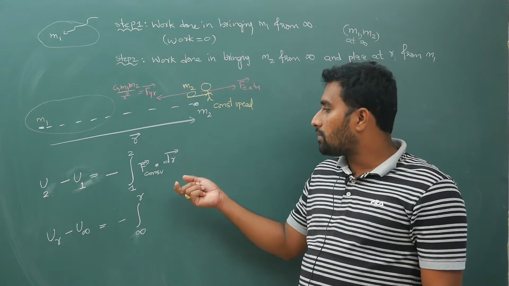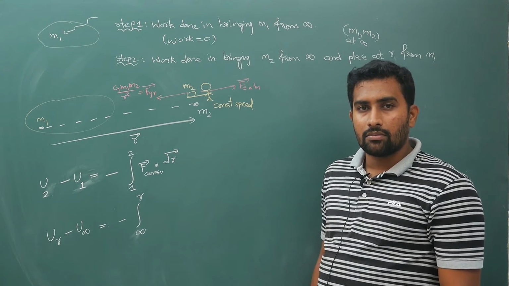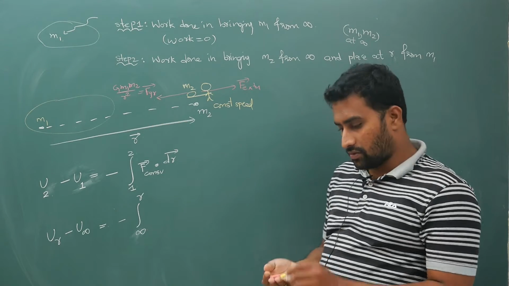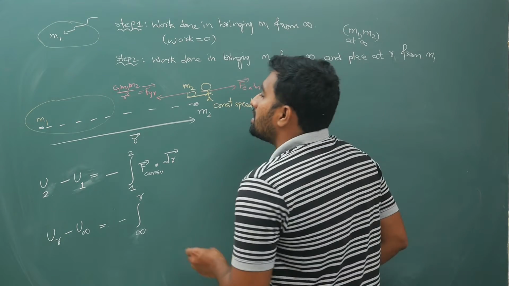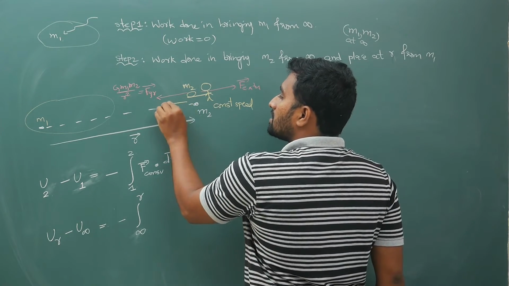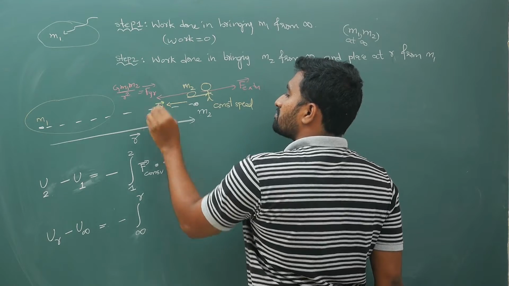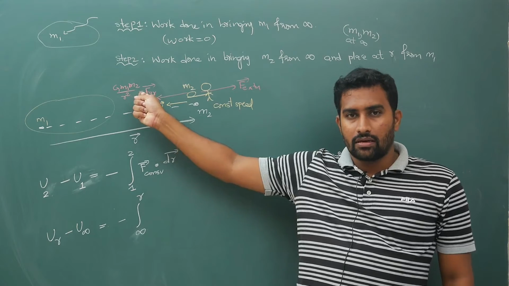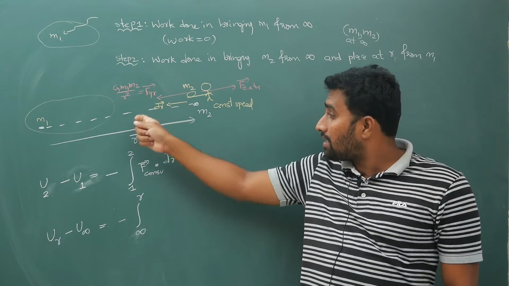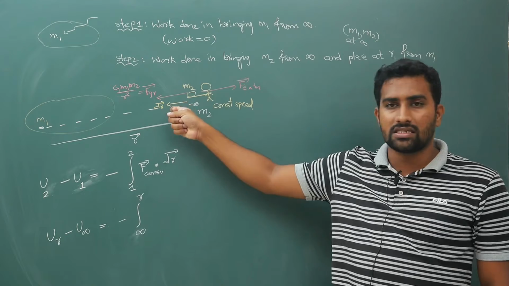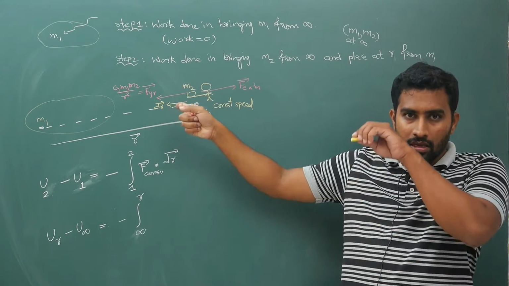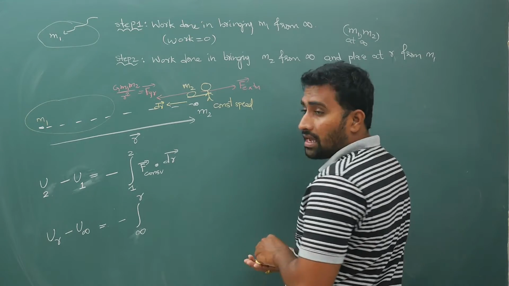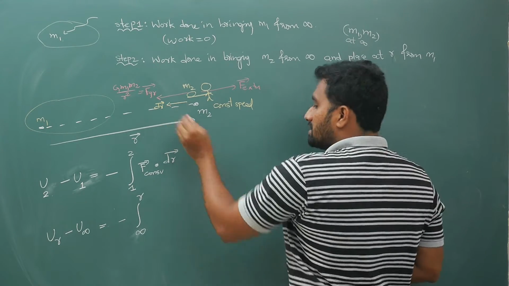A bar dot B bar, what will you write? Mod A, mod B, cos theta. So the angle between the gravitational force, which you take here, and your displacement vector dr bar. The gravitational force is this way, and the small displacement vector dr bar is in this direction, but r is decreasing, so dr bar is reversed. If you take it, it is not a good idea, so you have to take minus dr. So your angle is 0, but I will keep a minus sign because r is decreasing.